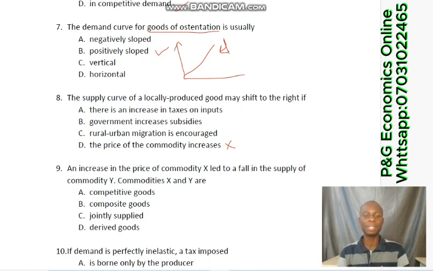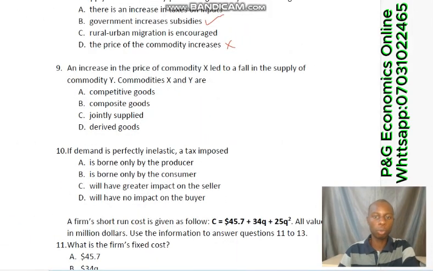B says government increases subsidies. Well, subsidy simply means incentives provided by the government to encourage producers to produce more at a cheaper price. So if that ever happens, the producers will be happy, they will produce more, and that will shift the supply curve to the right or outward. So the correct option there is option B. Now let's move to question number 9.